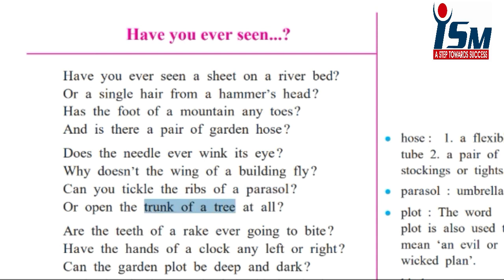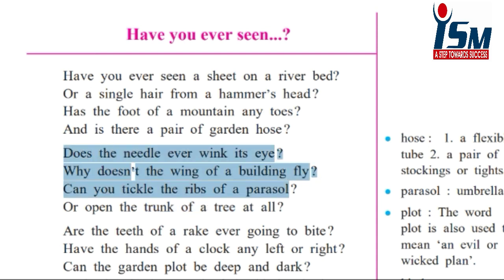The trunk of a tree indicates the tree trunk and also a large wooden box for storing clothes. He is asking whether the tree trunk will open like a trunk or not. So in this stanza, he wants to compare things with human qualities.